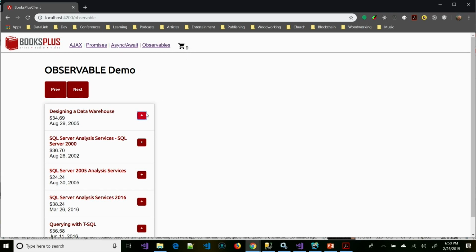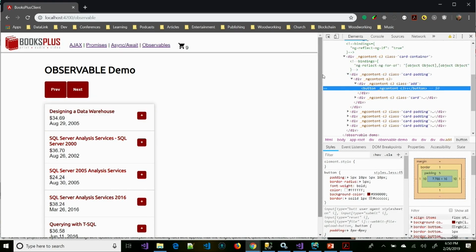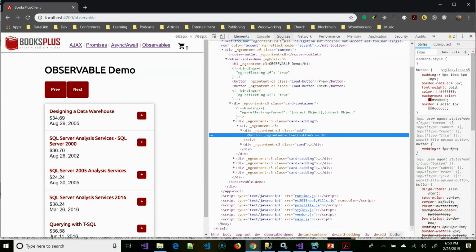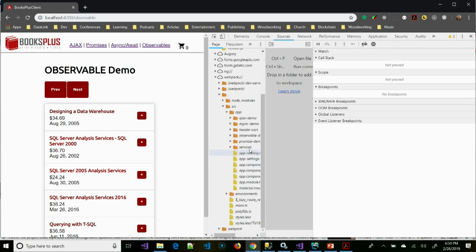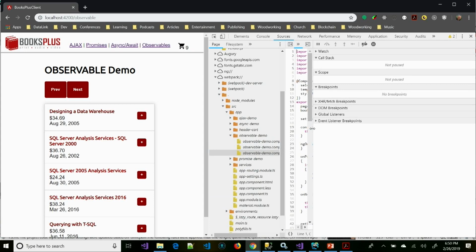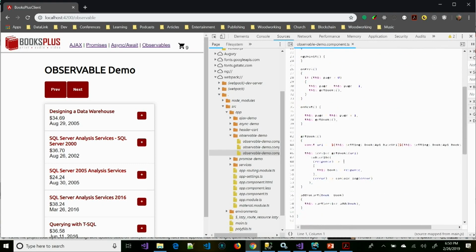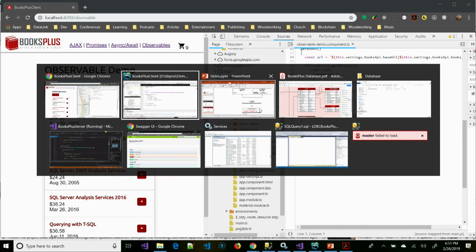So let's take a look at what's happening inside of here. Let's go to source, and just in my observable. All right, so I've set a breakpoint here.